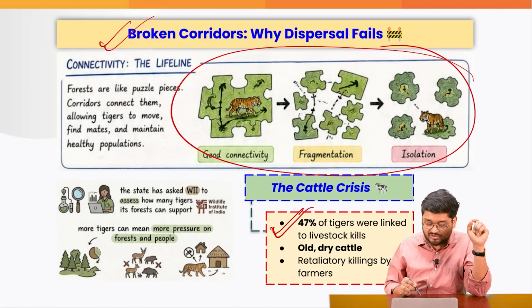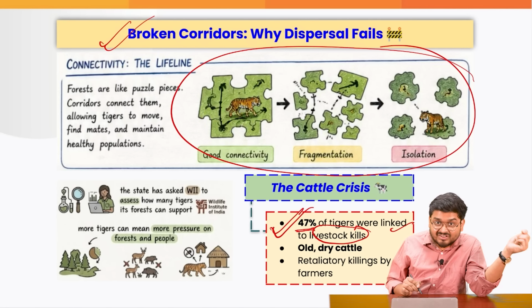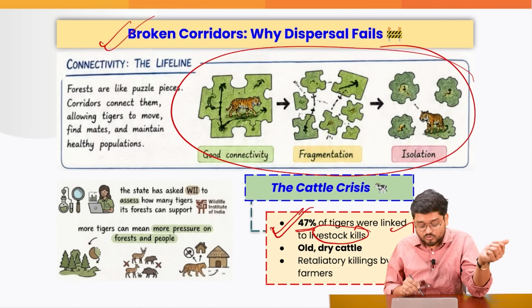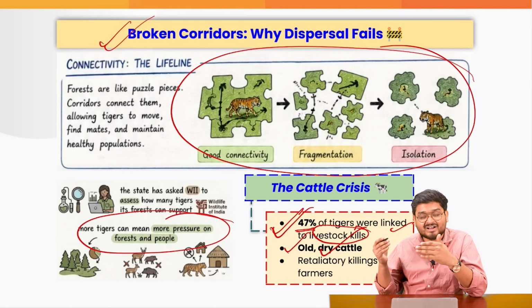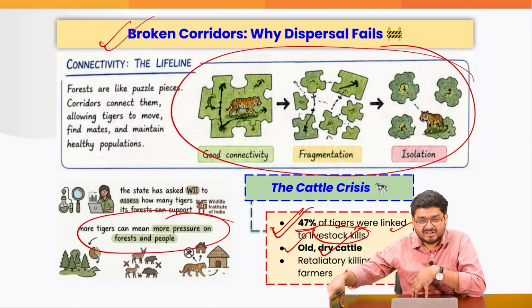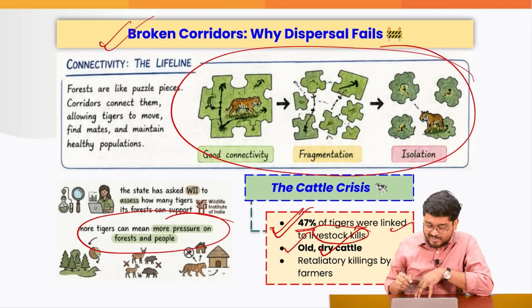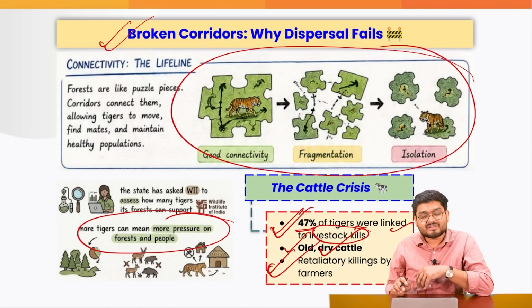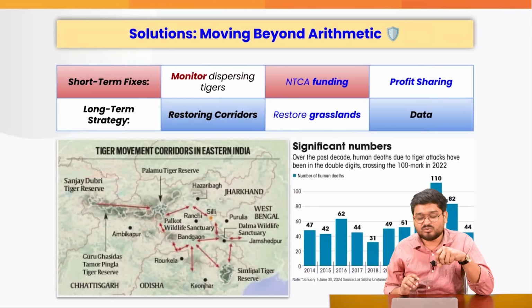And if you see, 47% of the tigers were linked to these livestock kills. Why? Because of the thing that we have just discussed, right? These old and dry cattle are being left out. More tigers are coming out into the villages and the nearby small towns, right? Many of you have also observed this in your villages, right? And at the end of the day, the farmers kill them because they stray into these areas.